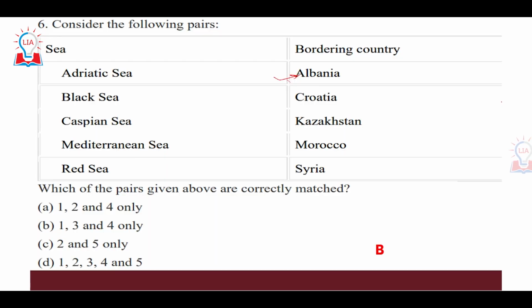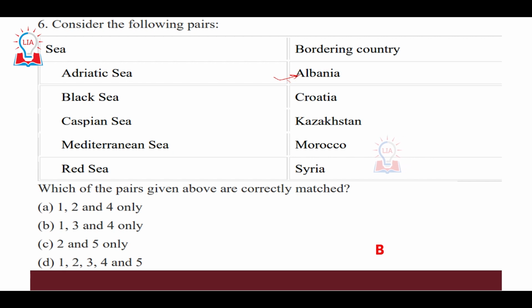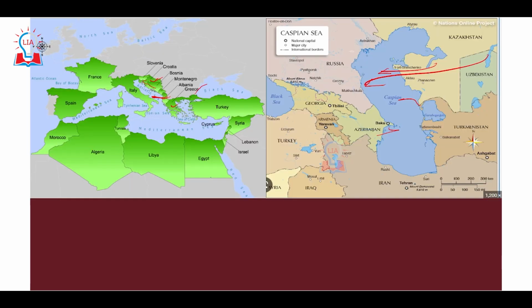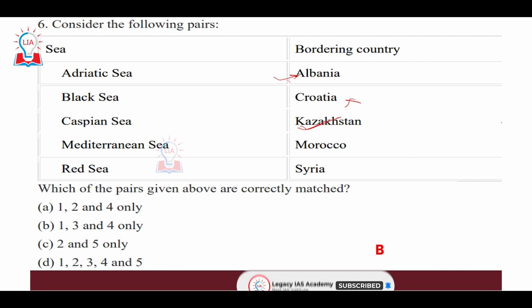Third we talk about is the Caspian Sea, whether Kazakhstan borders the Caspian Sea or not. As we can clearly see in this diagram, this is the Caspian Sea and Kazakhstan has a very long boundary with the Caspian Sea. So that means the third statement is also correct. Second is wrong. Fourth is the Mediterranean Sea borders Morocco. This is also a correct statement because here we have Morocco and on the other side we have Spain, and between Morocco and Spain you have a very famous strait called the Strait of Gibraltar that connects the Mediterranean Sea region with the Atlantic Ocean in the west. So the fourth statement given here is also correct.